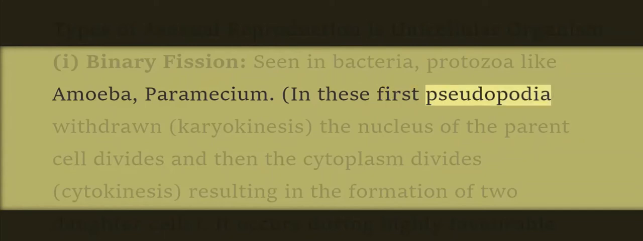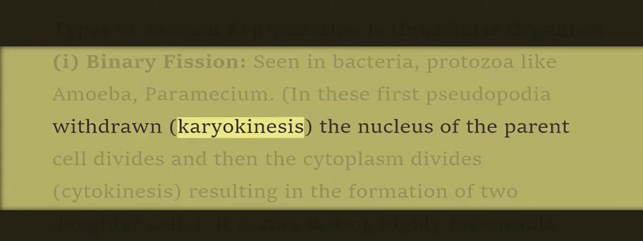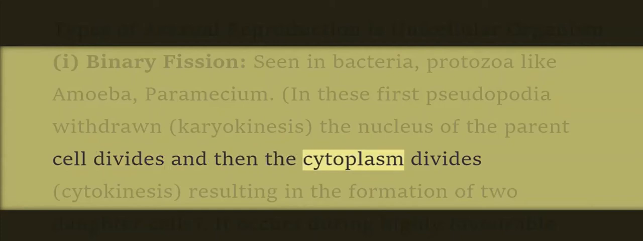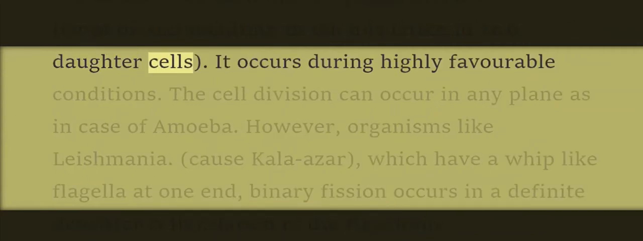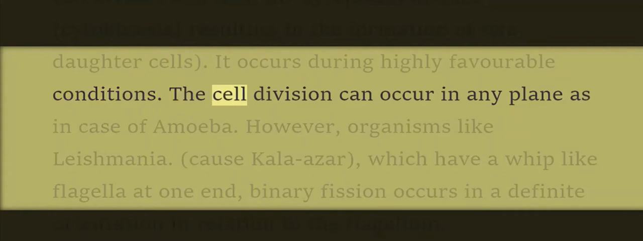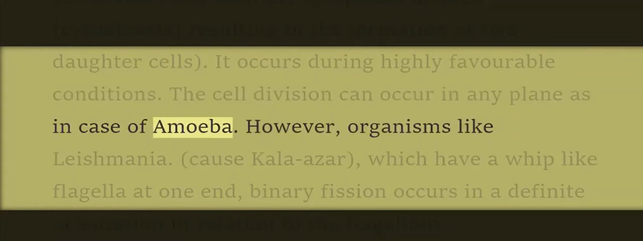In these, first the pseudopodia are withdrawn. Karyokinesis: the nucleus of the parent cell divides, and then the cytoplasm divides, cytokinesis, resulting in the formation of two daughter cells. It occurs during highly favorable conditions. The cell division can occur in any plane, as in the case of amoeba.